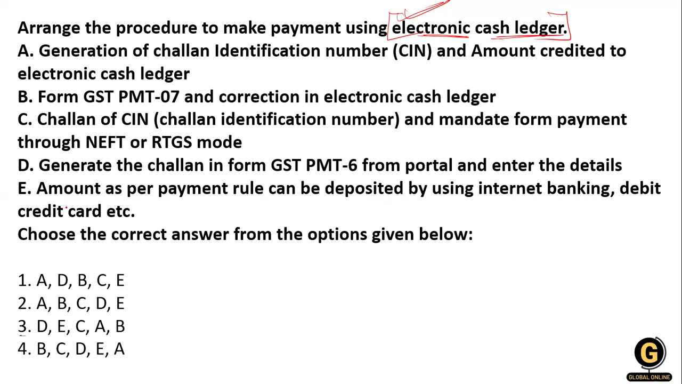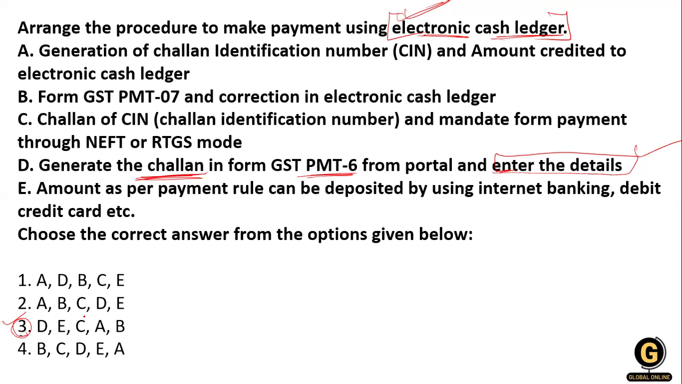So, here, what is the procedure? The first thing is that you have to enter the details in the challan, which is form number GST PMT 06. So this is the first step, that is D. Only the third option has D first. So the right answer is D over here.